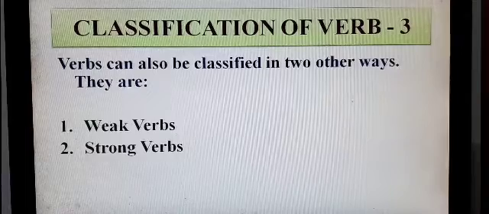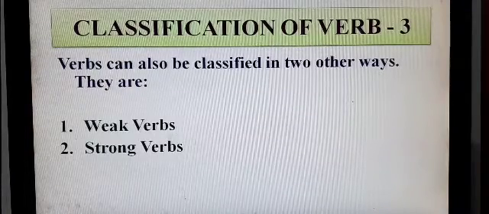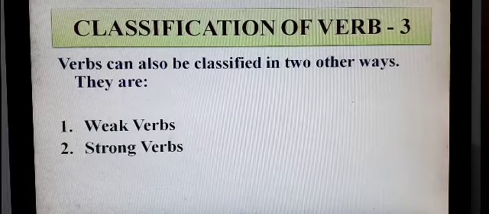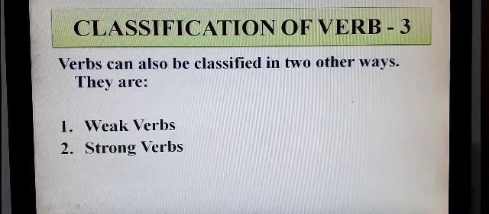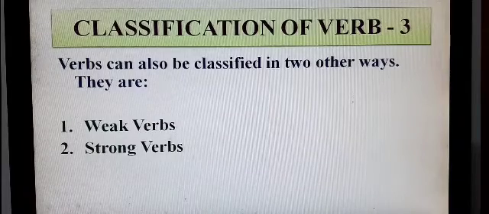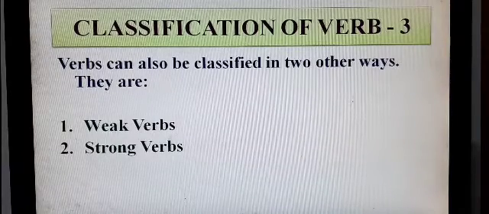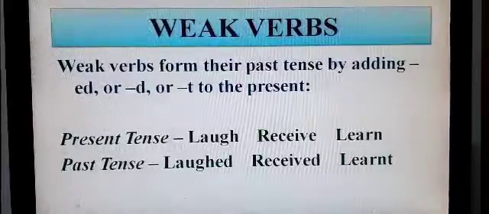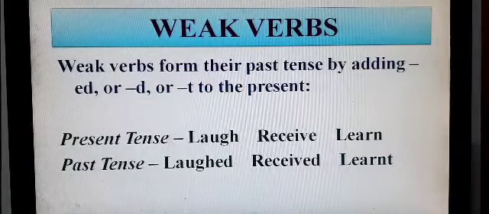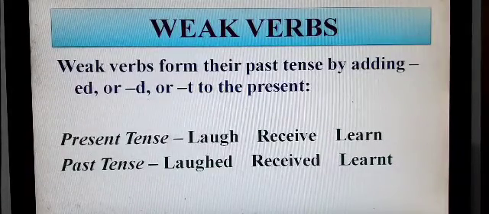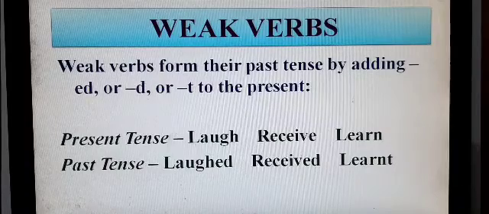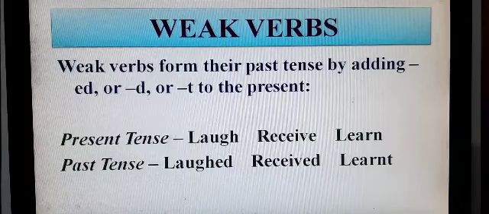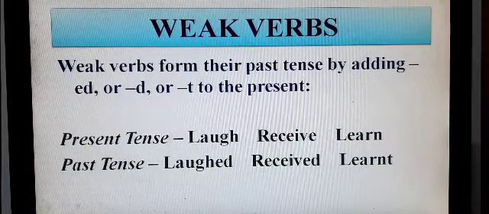Now let's learn another kind of classification of verb, that is classification of verb 3. Verbs can also be classified in 2 other ways. They are weak verbs and strong verbs. Now let's see what are the weak verbs and strong verbs. Weak verbs form their past tense by adding ed or d or t to the present form. So it's all about making their past form.